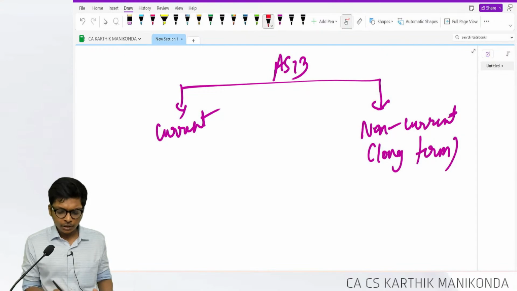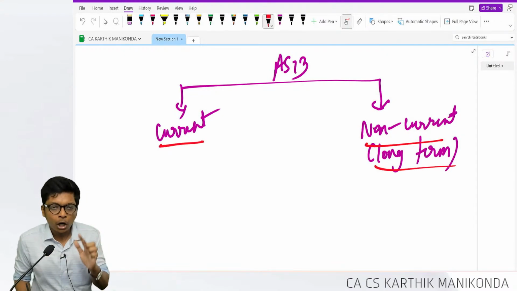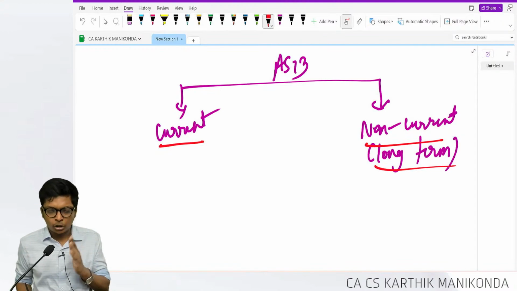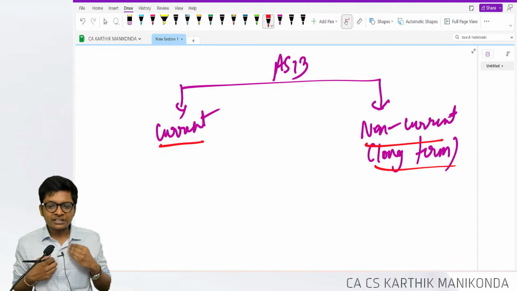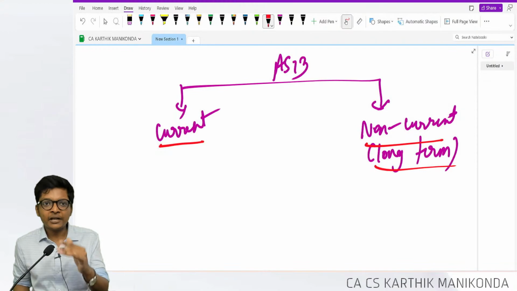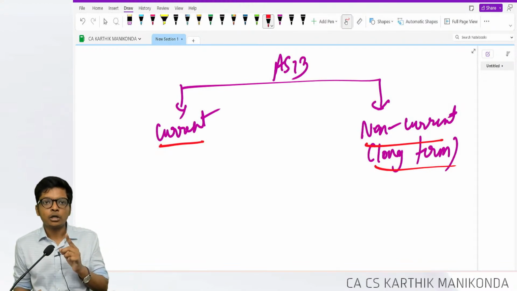Okay. Now, current investments and non-current long-term. First, I should know how to classify something as current and non-current. This standard is only 10 minutes, guys. 10 minutes if you learn. Even if you are studying AS13 for the first time, it is enough for exam. Okay. First is to classify as current or non-current.